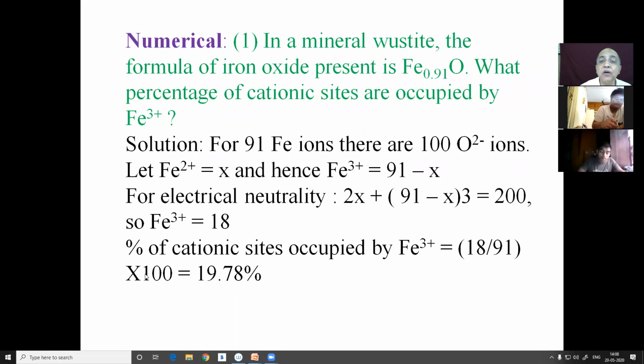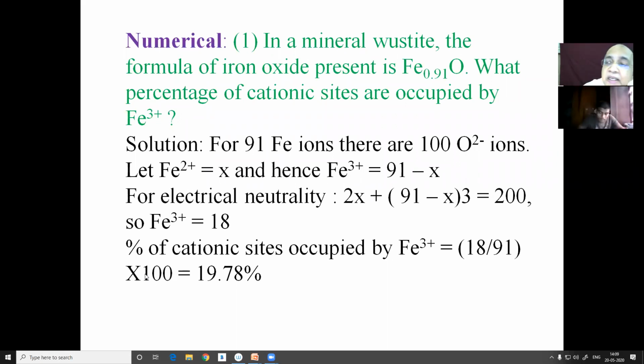Okay. So you write down this: in the mineral wustite about which we were talking, the formula of iron oxide is Fe0.91O. That means all are wustite, 0.91 to 0.96, all are wustite structures. 0.95 is the common one, but this is an uncommon wustite structure where the Fe to O ratio is 0.91:1. What percentage of cationic sites are occupied by ferric ion? Out of 100 ferrous ions, how many are ferric ions? What is the percentage of cationic sites occupied by ferric ion?